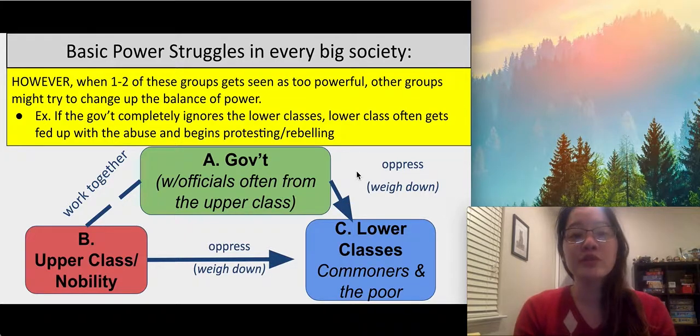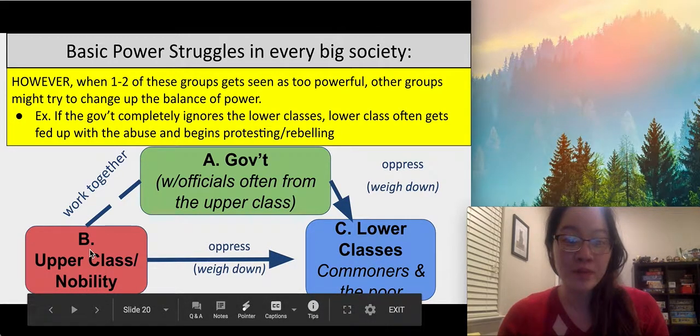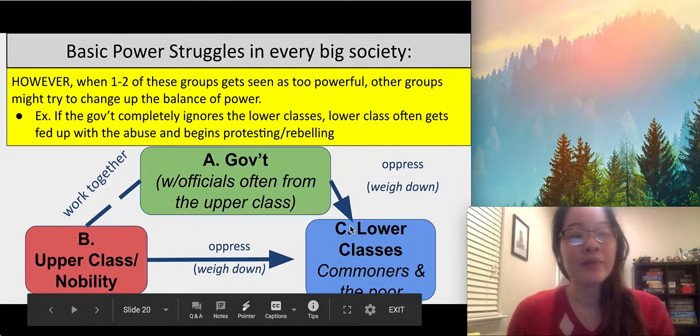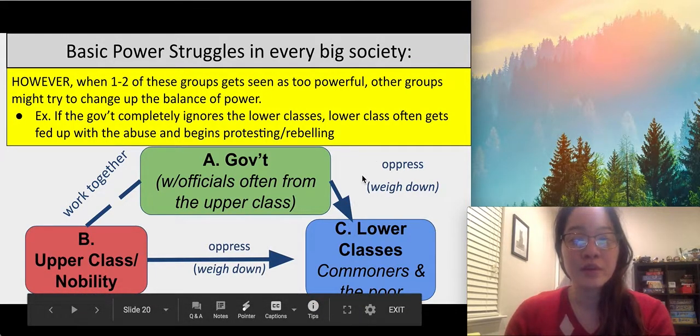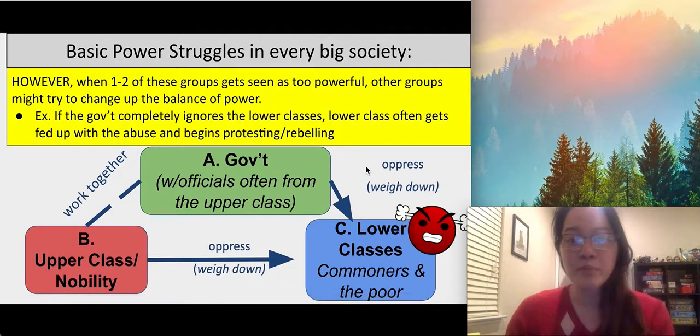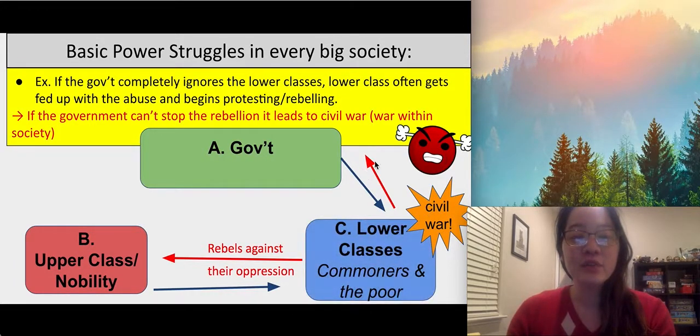However, when one or two of these groups get seen as too powerful, other groups might try to change up the balance of power. So if the upper class gets too powerful, the lower class might get upset, but if the lower class gets too powerful, the upper class might get upset, and vice versa. So here in this example, if the government completely ignores the lower classes, the lower class often gets fed up with the abuse and they begin protesting or rebelling. If the government can't stop the rebellion, it leads to civil war, which is war within society.